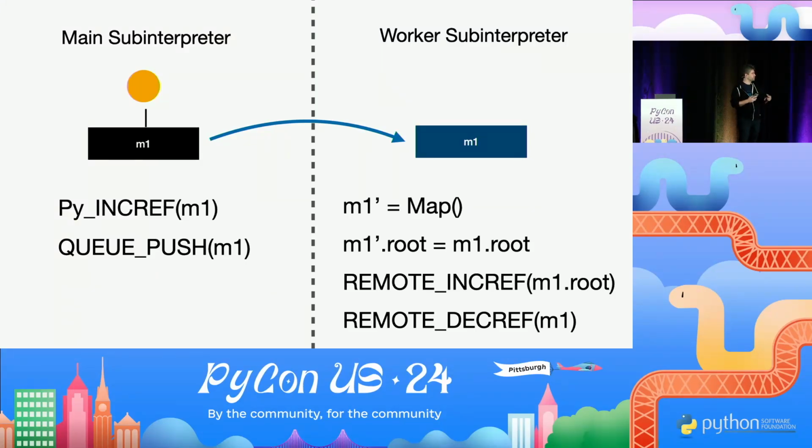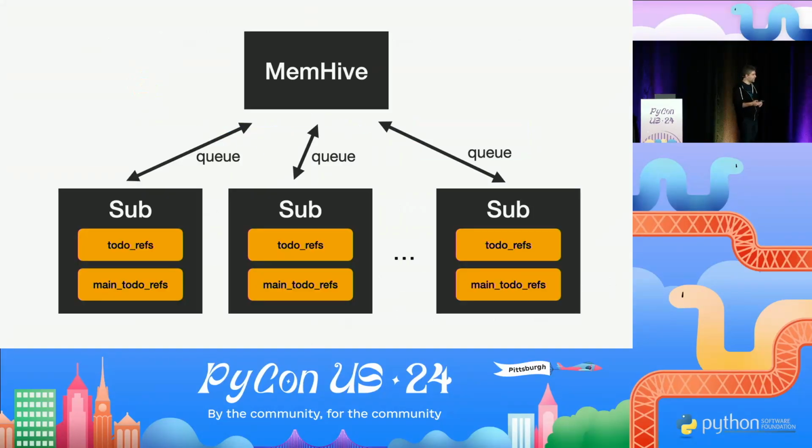When the reference count number goes to 0, the object disappears. So we cannot afford an object disappearing in the main subinterpreter while we are reading from its memory from another subinterpreter. There's a lot of interesting details of how this is actually built and designed to avoid lock contention, to make it really efficient and avoid nasty things like deadlocking. But we don't have time for this. It's a separate talk. I'll probably make a YouTube video or write a blog post about this, so stay tuned.